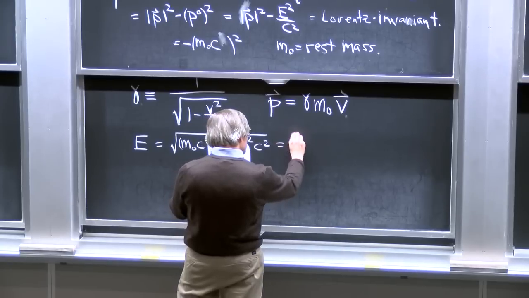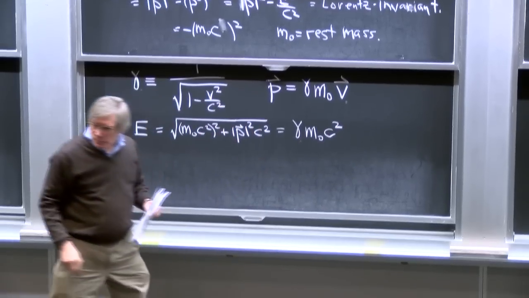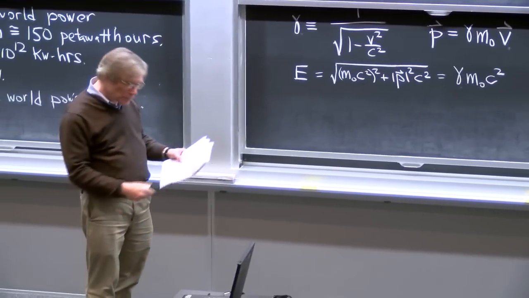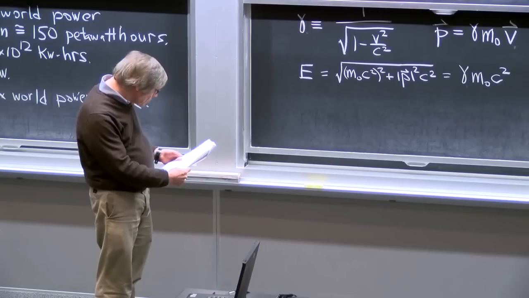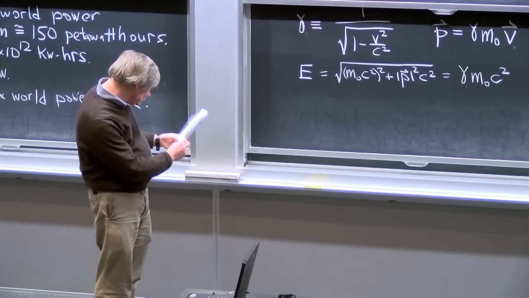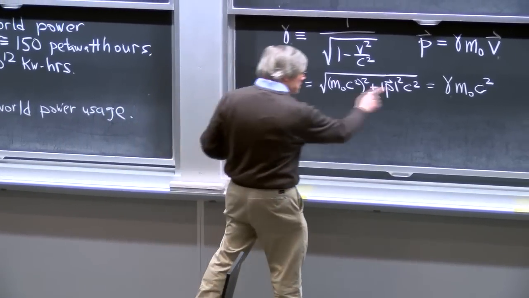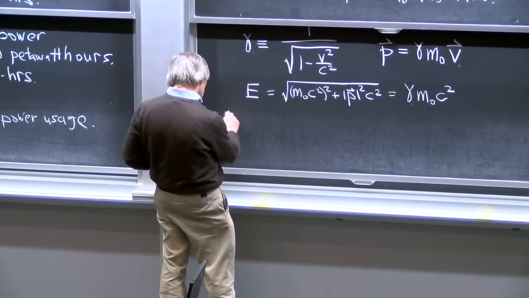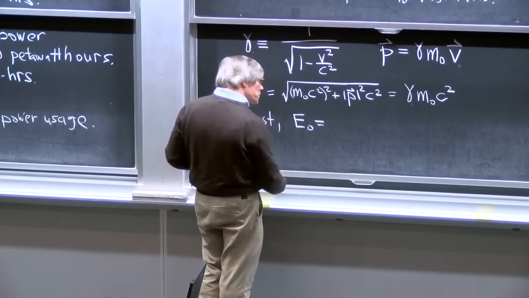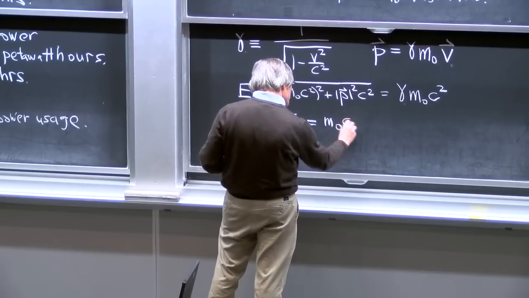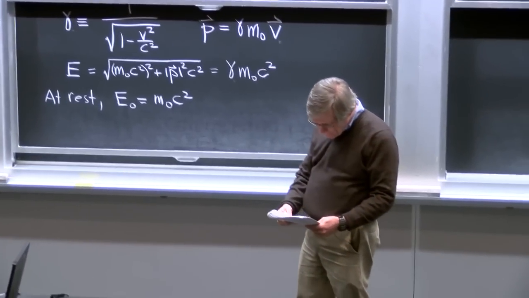And it also can be written in terms of the velocity as just gamma times m0 c squared, where the velocity appears in the gamma. And a special case of this is when the particle is at rest. Might as well write this. The energy of a particle at rest, which we might call E0, is just m0 c squared, which gets us back to where we started with E equals mc squared.